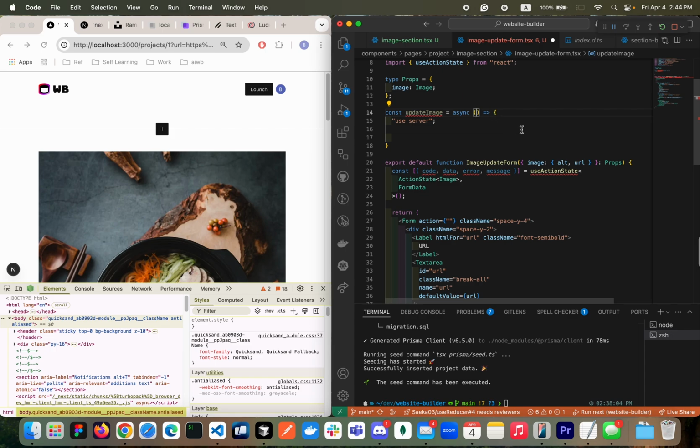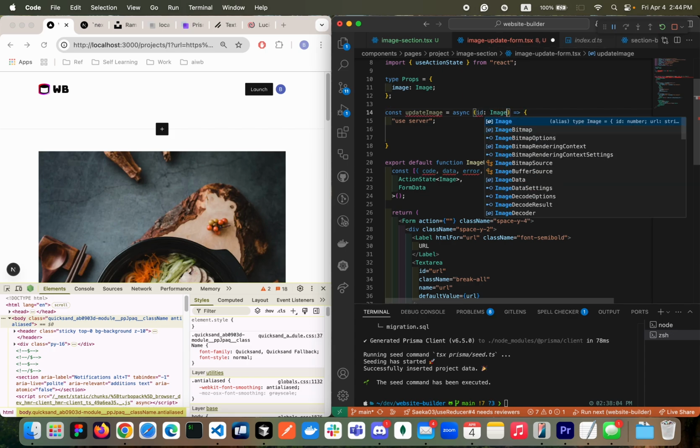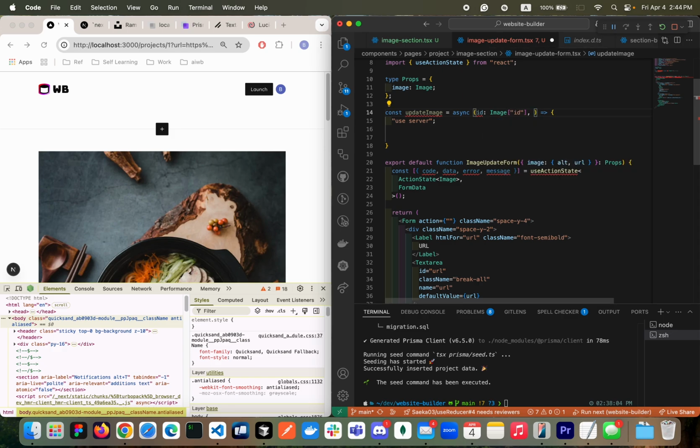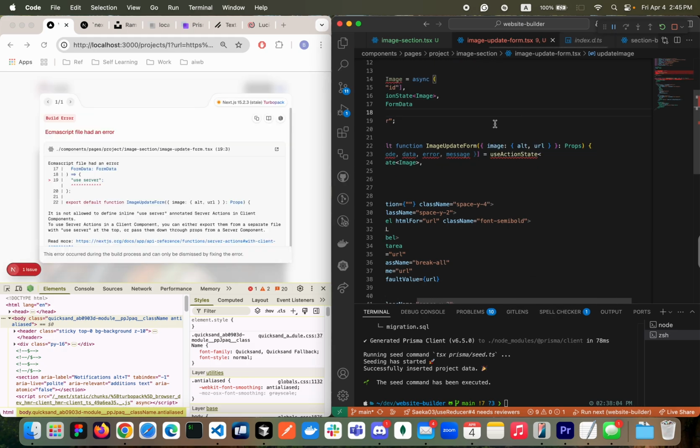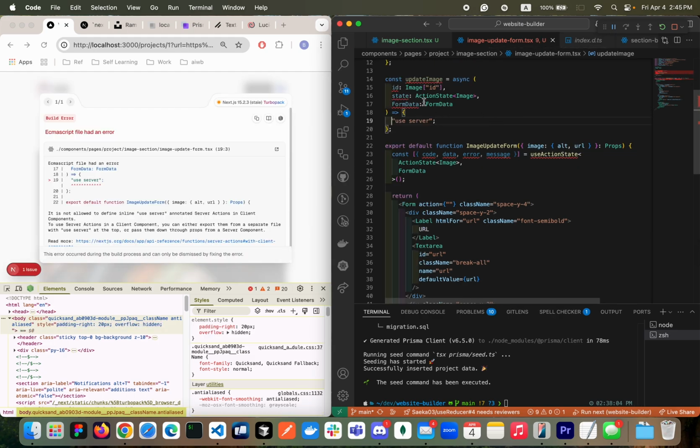To update the image, we need ID. So ID that is from image ID. The next one will be receiving state, exactly the same as what we are passing here. And the third argument will be form data, which is payload. Form data, looking good. Then the return type will be the promise.